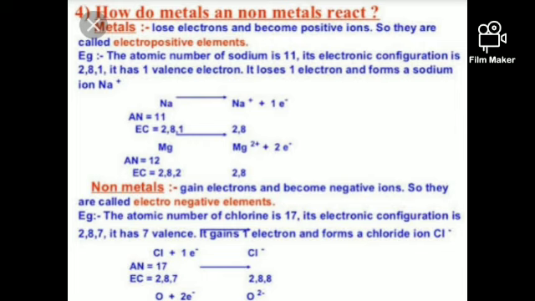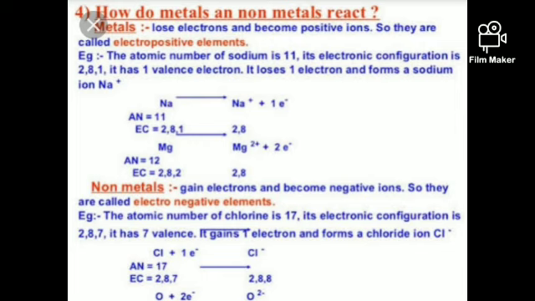So how many electrons are present in the outermost shell? One single electron is present in its outermost shell. So it is ready to lose that one electron to become Na plus, electropositive.